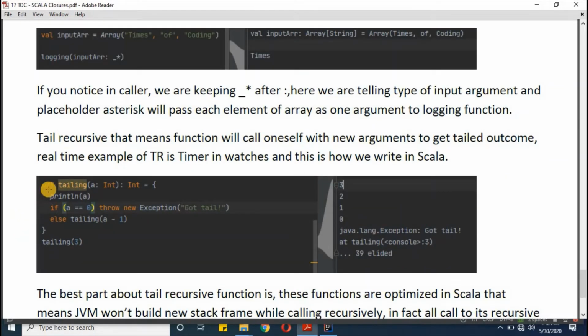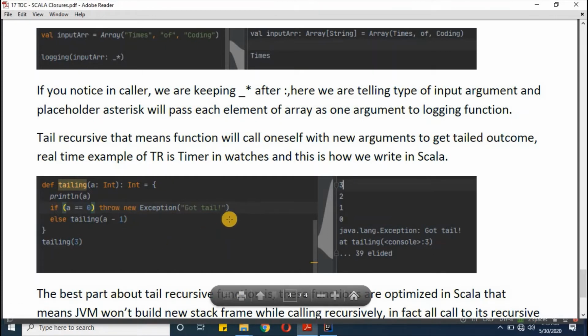So in this example, I'm defining tailing function with one parameter called a, and this function will give us an int type of value. First I'm printing the value which we are passing inside, and then we have one condition: if a is equal to 0, it should throw us an exception called got tail. That means if you're taking the example of your timer in a mobile or watch, here you will give the indicator to play the alarm. Otherwise, you will be recursively calling the tailing function again with -1.